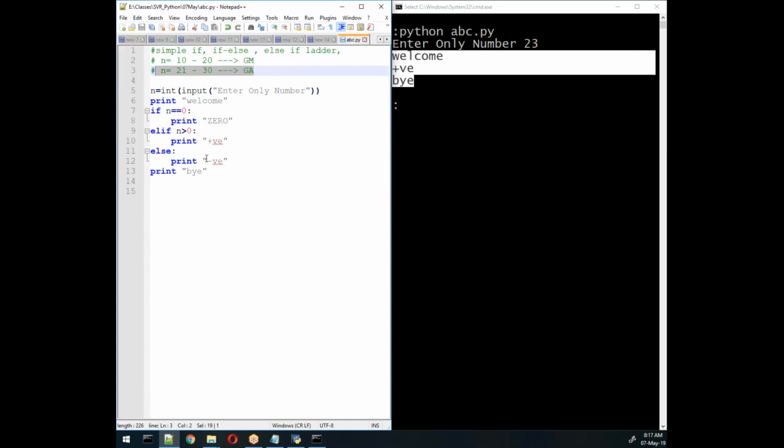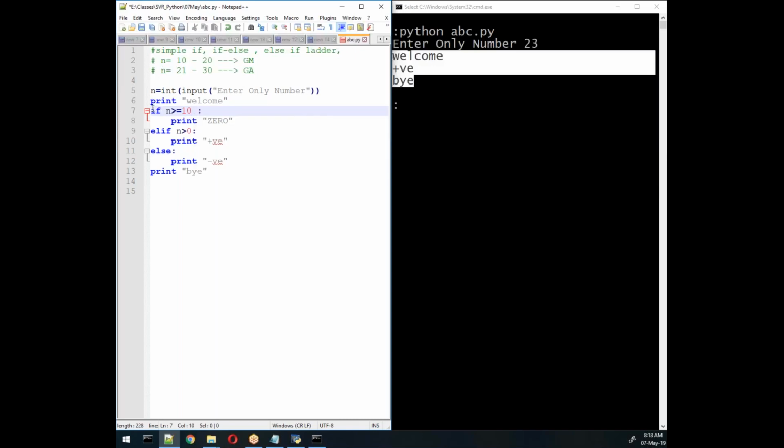So help me in this type of program. What will we do to write this? If 10 less than n, I mean, between 10 and 20, n should be there, right? Greater than or equal to 10. In between n and 10, we need to write both, right? Equal and greater than. It's greater than and equal, not equal and greater. This is the syntax we need to follow. Yes, it is correct.